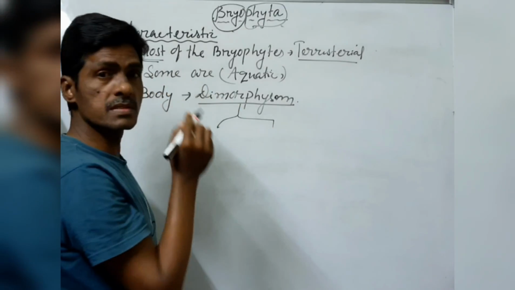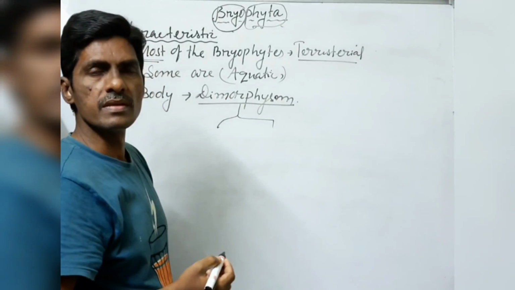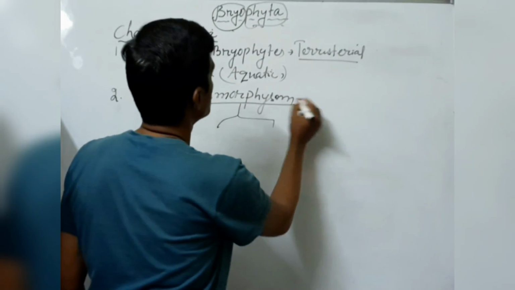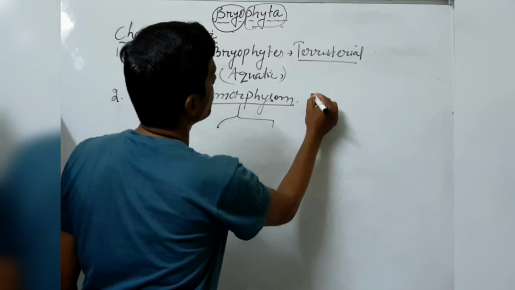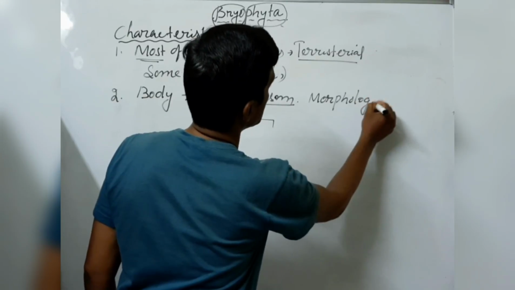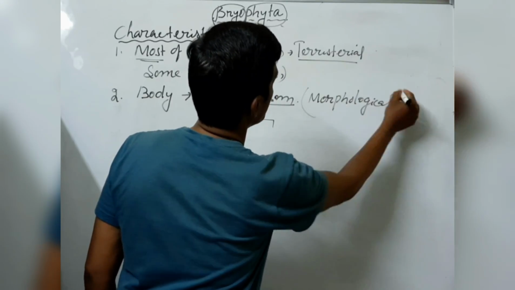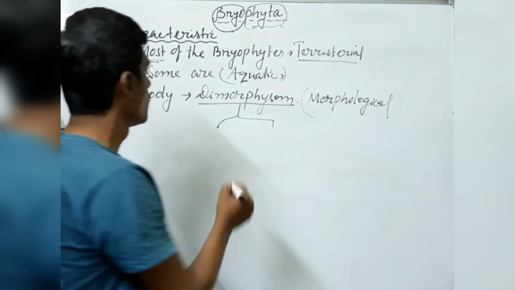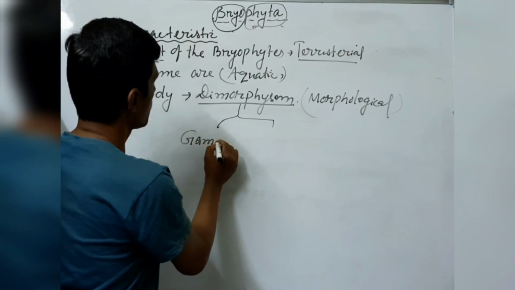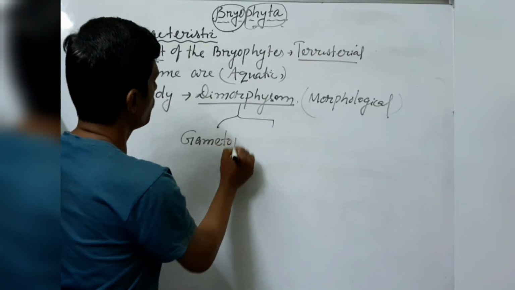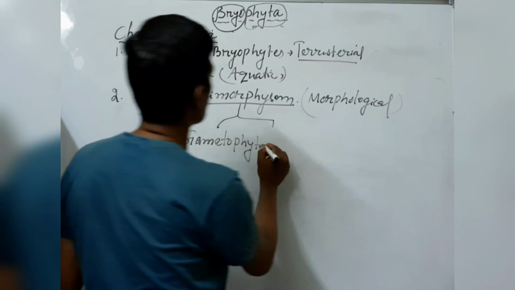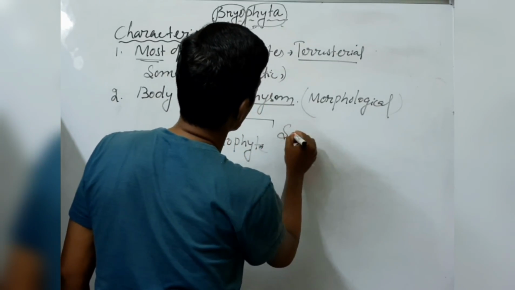It undergoes alternation of generation, that is gametophytic and sporophytic. So in dimorphism, the morphological differentiation is there. One is called the gametophyte, and another is called the sporophyte.